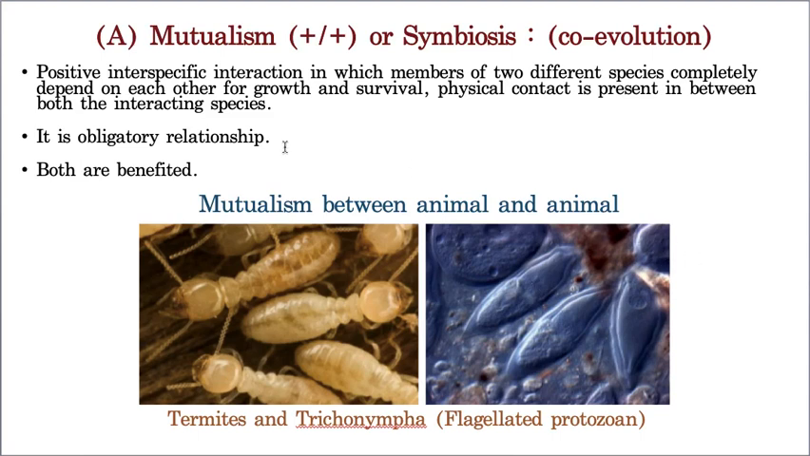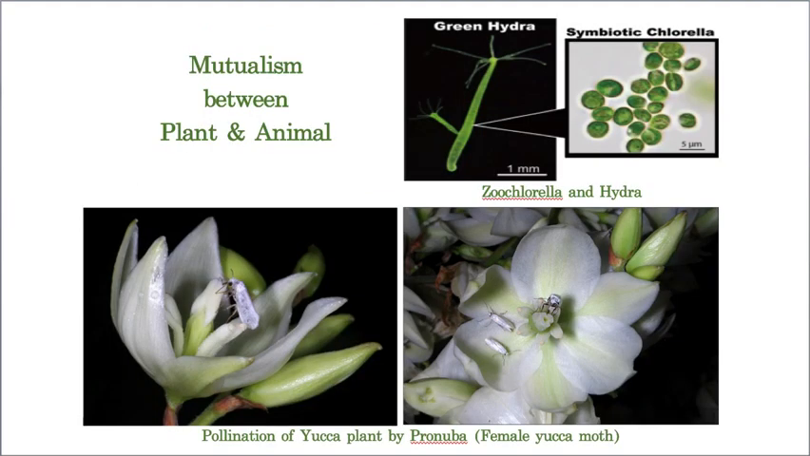Now let us take the second example. Like that, we will read 3-4 examples so that you will understand the concept better. Now let us take the second example, mutualism between plants and animals. Earlier we read one example, but that is between one animal and another animal. But here we are discussing plant and animal. Here also I brought two examples. The first example is Chlorella and Hydra. Chlorella is an algal member, whereas Hydra is a cnidarian member.